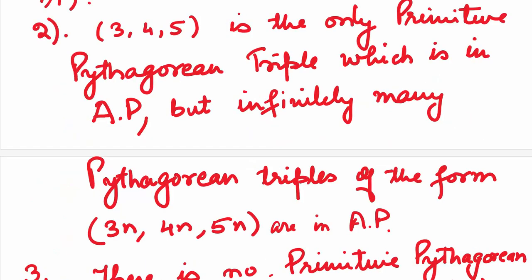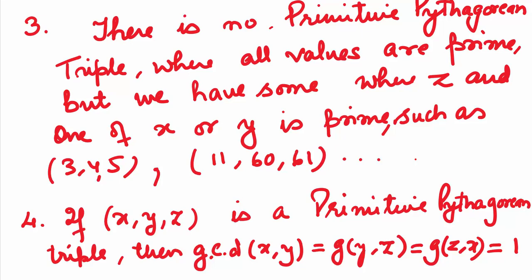3, 4, 5 is the only primitive Pythagorean triple which is in arithmetic progression. But there are infinitely many Pythagorean triples of the form 3n, 4n, 5n which are in arithmetic progression. Next, there is no primitive Pythagorean triple where all the values are prime. But we have some where z and one of the values x or y is prime, such as 3, 4, 5. You can see 3 and 5 are prime in the first one. In the second one, you can see 11 and 61 are prime. So you can have z value as prime and one of x or y as prime.